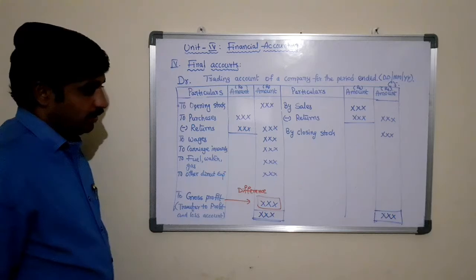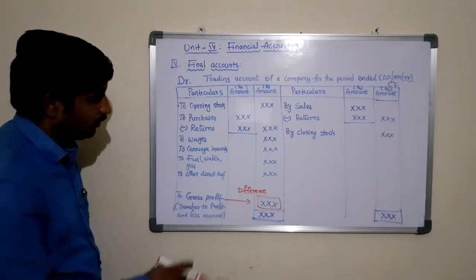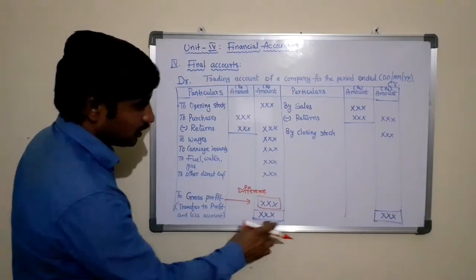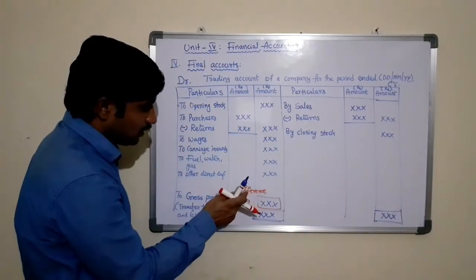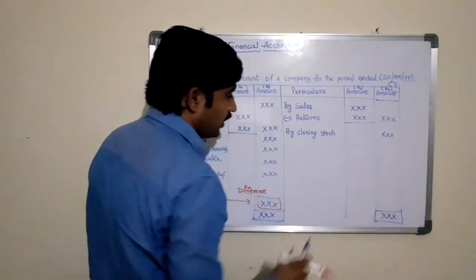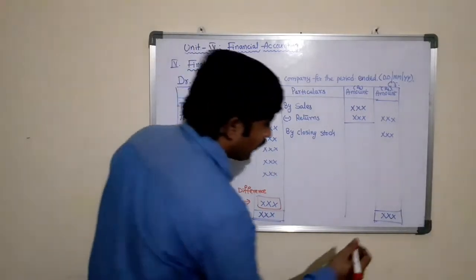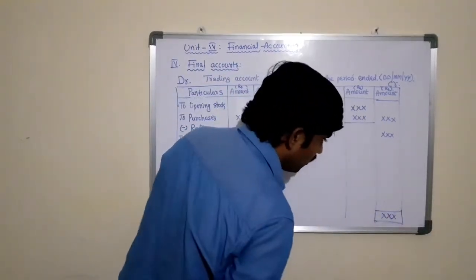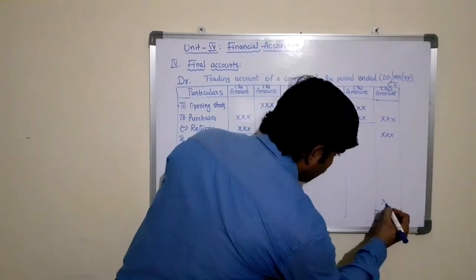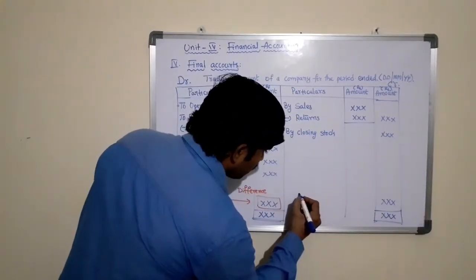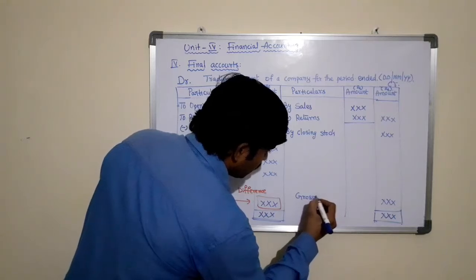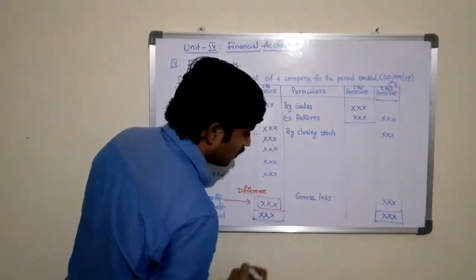On the other side, if the total of debit is more than the total of credit, that is, expenditure is more than the income, then we find the difference amount on the credit side. That is known as gross loss.